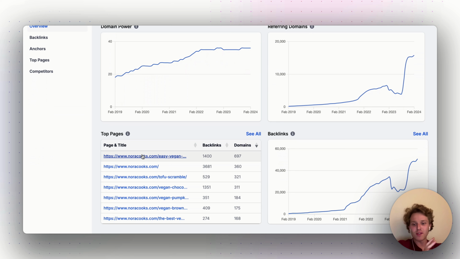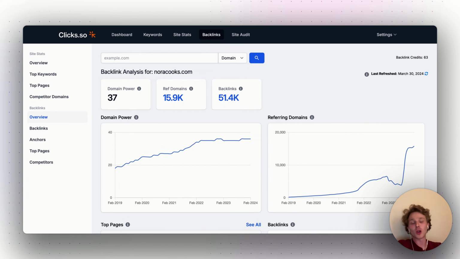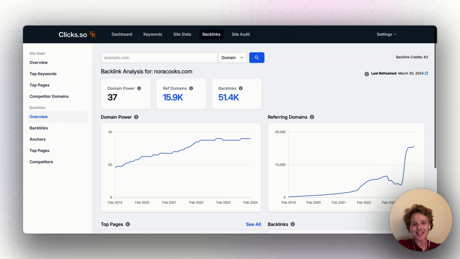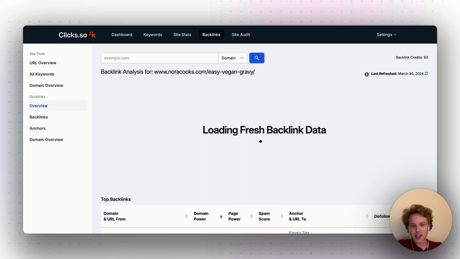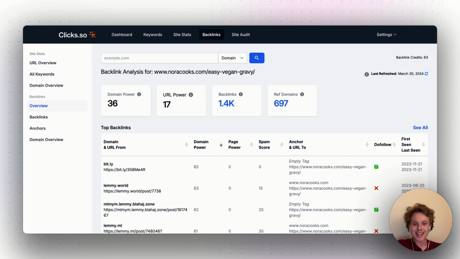So when I click on any of these URLs to take a look at their backlinks, I will use up a credit because I'm loading up a separate report. It's separate data that I'm taking a look at. So let's take a look at Easy Vegan Gravy. As we saw, that was the most linked to specific page. And we see the same domain power. And then we have the URL power, which is a 17, right? So that's the specific quality and quantity of the backlinks pointing to this page, and the number of referring domains.